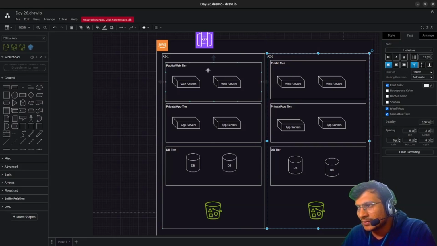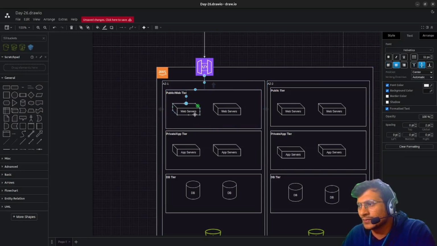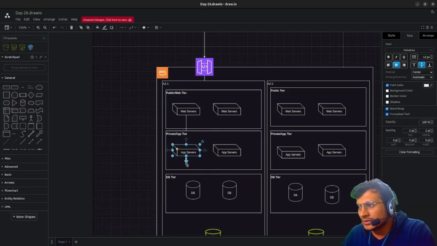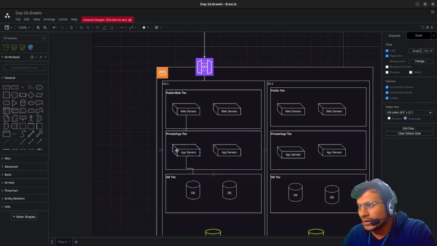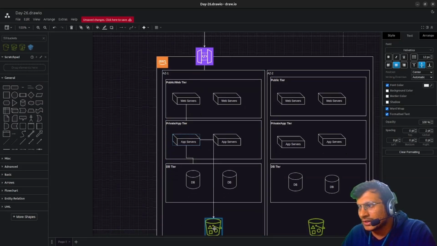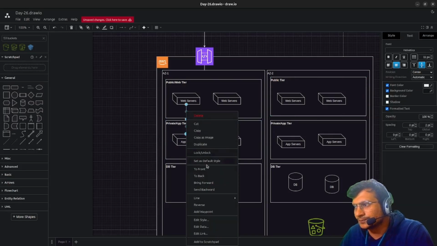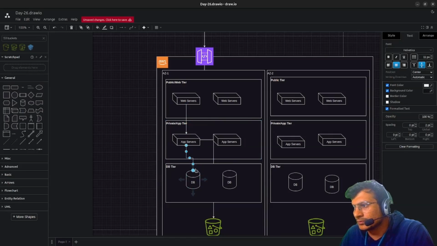So this is how a 3-tier application works. A request comes in, then we have a load balancer and everything in place. Things come to the web server, then from the web server to the app server. The app server deals with data. Okay, and the app server itself is responsible for the S3 connectivity. Okay, so this is how it will work.